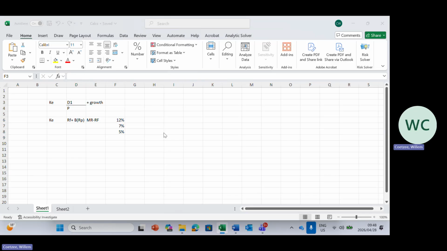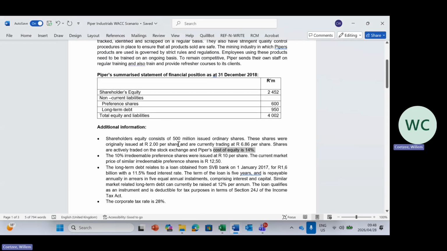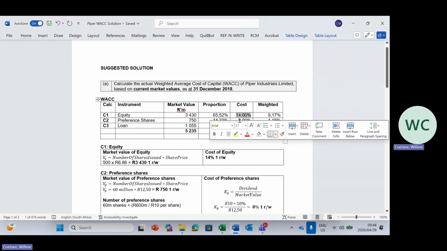So we will guide you by giving you the dividend history or the share price history. It is more unlikely that we ask you to calculate the cost of equity based on the dividend growth model instead of the capital asset pricing model. But just understand that for the cost here, there are two ways of calculating this.